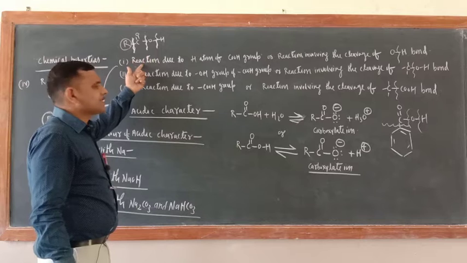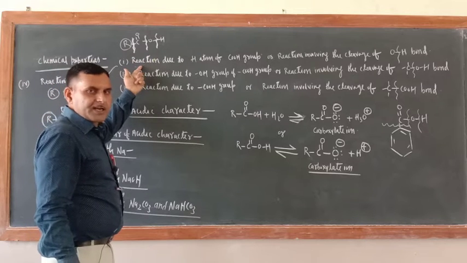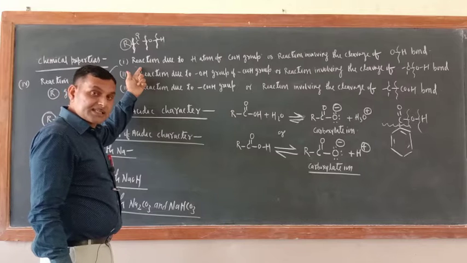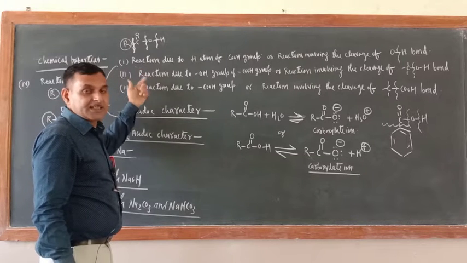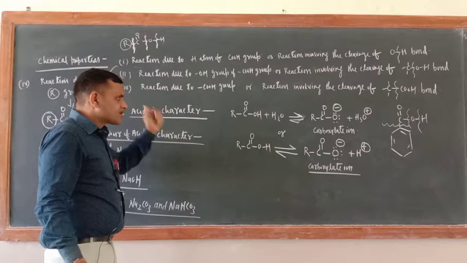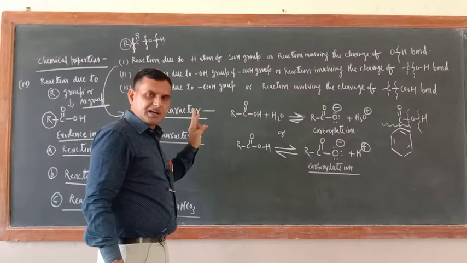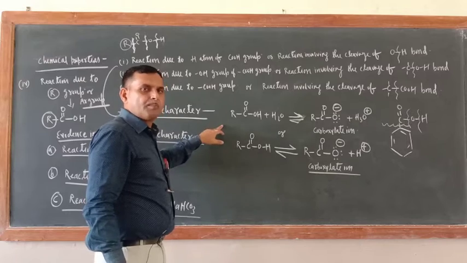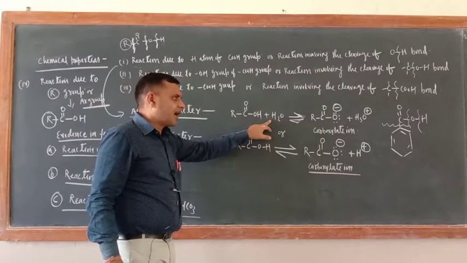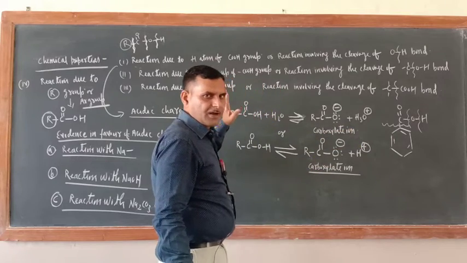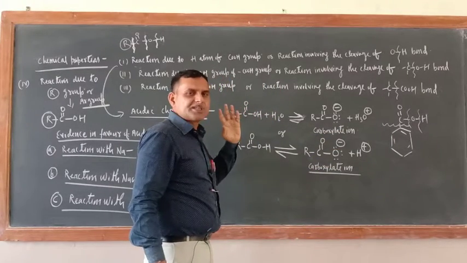So the first chemical property is denoting that carboxylic acid is acidic in nature. What is the first and foremost condition for acidic nature? That compound should react with the water and it should furnish the hydronium ion or H positive ion. Then only it is acidic in nature.